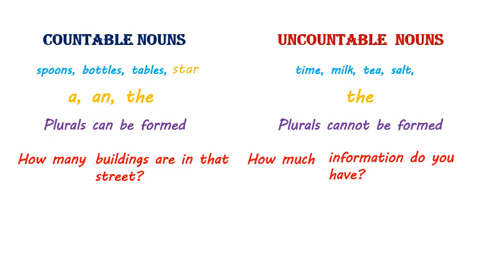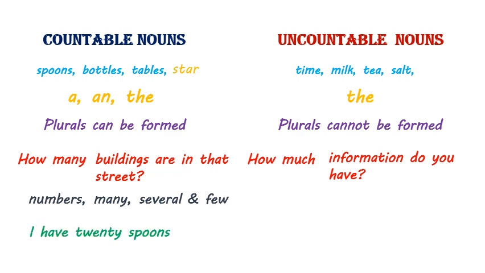In answer to these questions, countable nouns take numbers. Numbers means we can say one building, two buildings, 20 buildings are there. Or they take adjectives of quantity like many, several and few. For example, you could say I have 20 spoons or I have many spoons. I only have few spoons.